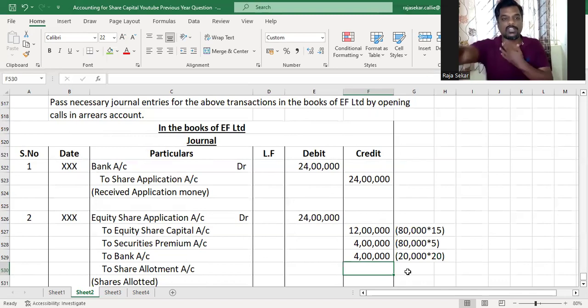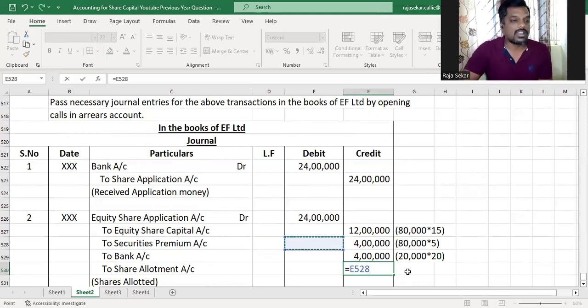We received their application, rejected it. Our relationship with them is cancelled. We didn't accept their offer. No contract is getting created between them and us. So we rejected, so we have to give their money back. So we've done that. 20,000 applications rejected and 20 rupees was received from them. So that 20 rupees per application has been refunded.